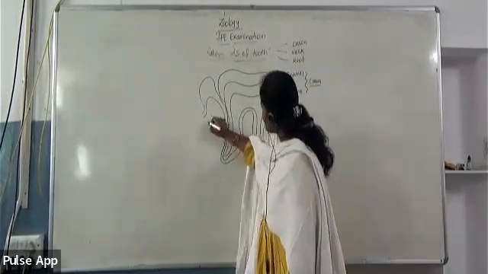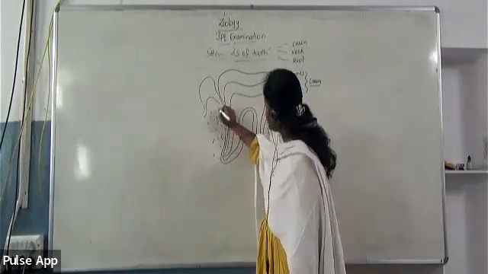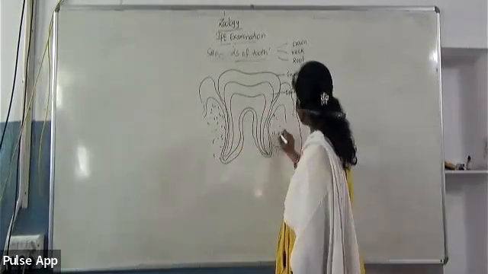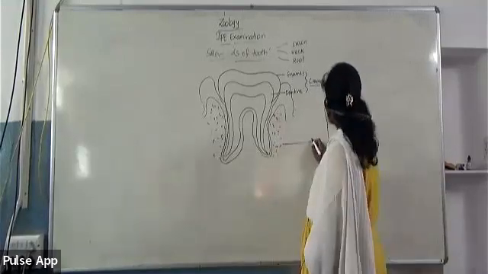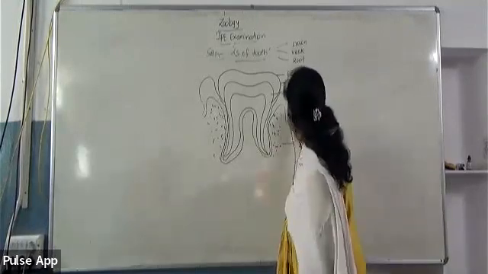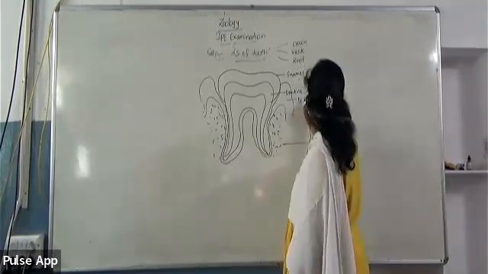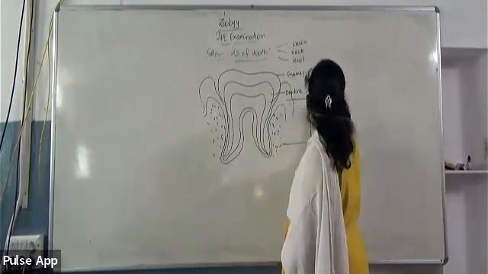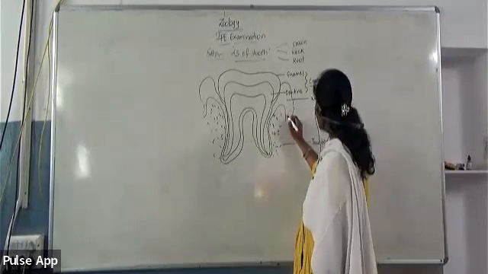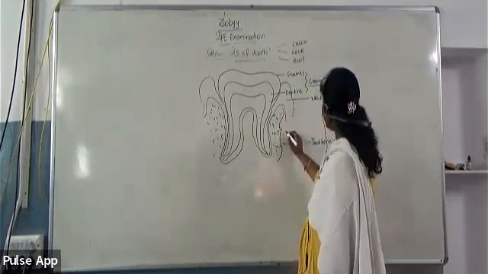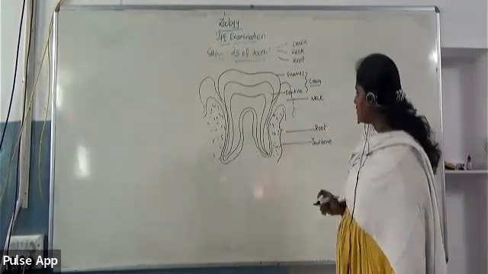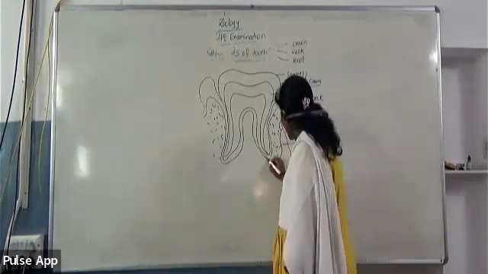This is the bony substance present here. This entire thing is jawbone. And this portion is neck. The remaining entire thing is the root portion. So like this, crown, neck, and root are present.